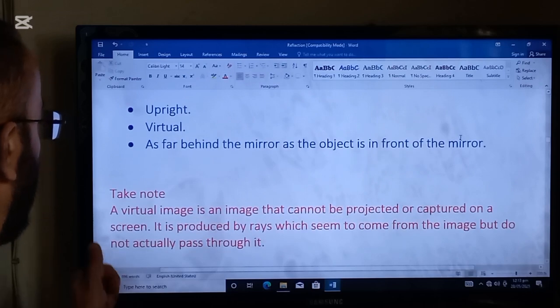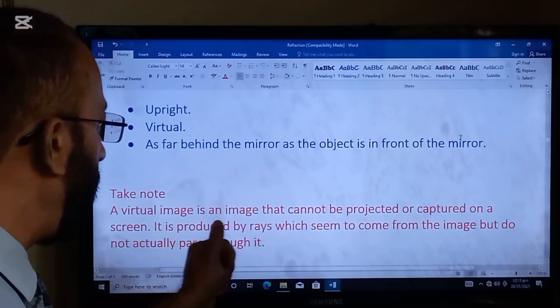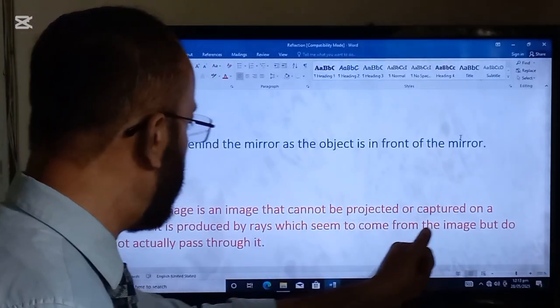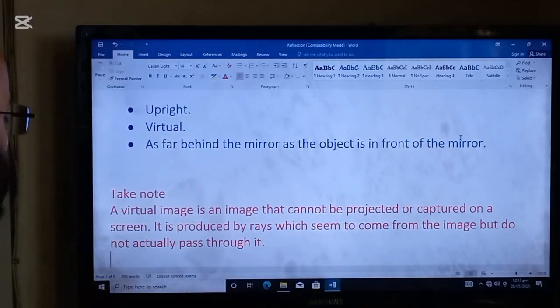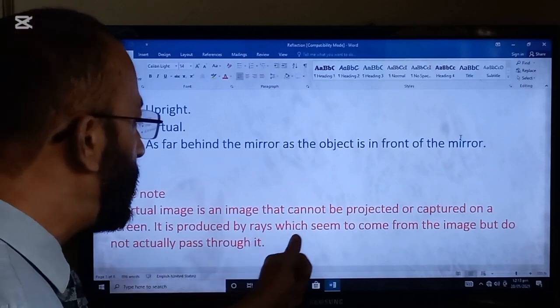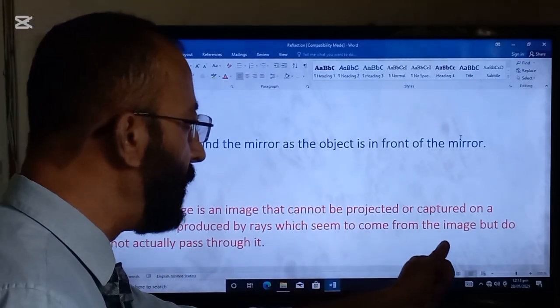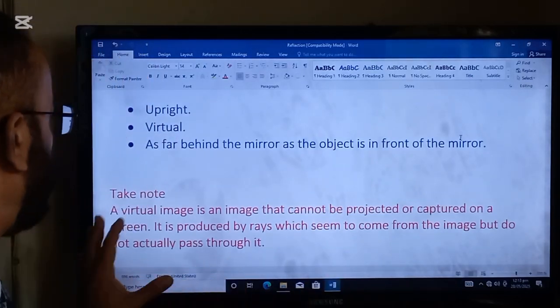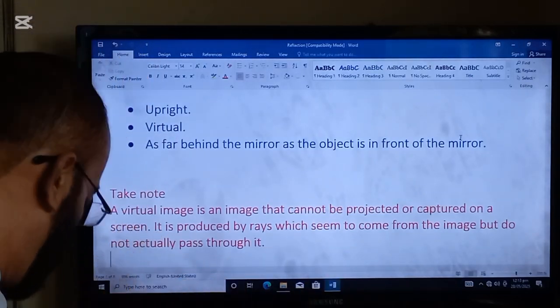Important point: a virtual image is an image that cannot be projected or captured on a screen. It is produced by rays which seem to come from the image but do not actually pass through it. This is the definition of the virtual image.